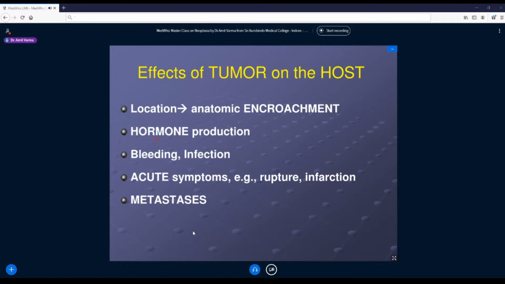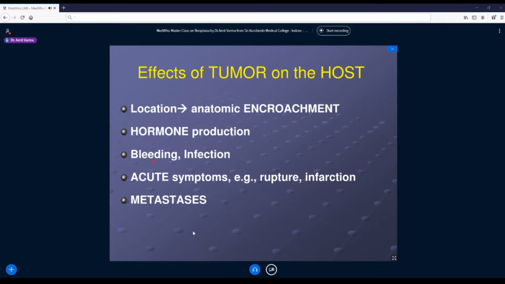So let us say there is a thyroid adenoma, it is secreting a lot of T3 and T4. The patient may come with hyperthyroidism. There is a tumor of beta islet cells. So that is insulinoma. It is secreting a lot of insulin. So the patient will come with hypoglycemic attacks, right? There is an opposite tumor of glucagon secreting cells. So now the patient will come with hyperglycemia, with diabetes. So the presentation will go on changing with what the tumor is elaborating.